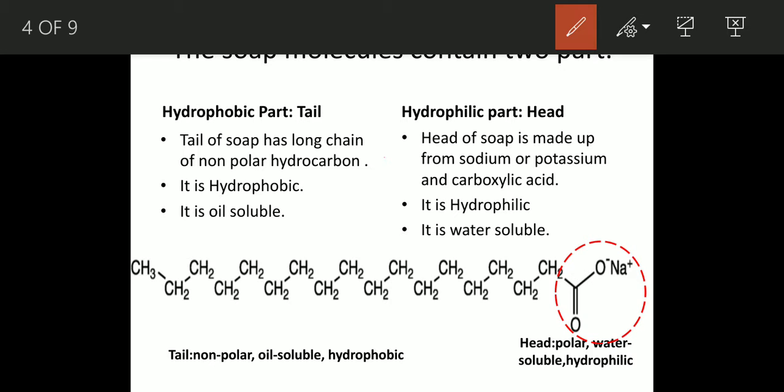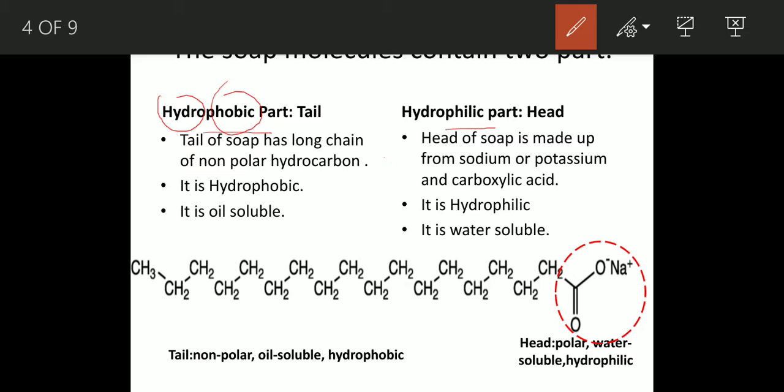Soap molecule contain two parts. One, that is hydrophobic, second is hydrophilic. Hydro word means what? Hydro word represents water, and phobic means, I think you have heard about phobia. Phobia means something like fear. So it has a water fear, like it always remains away from water. So this part is always water insoluble.